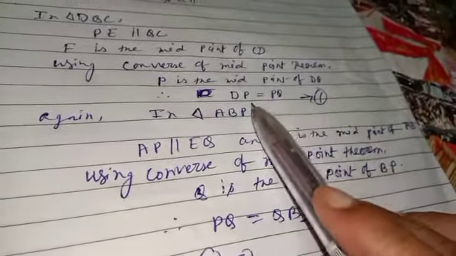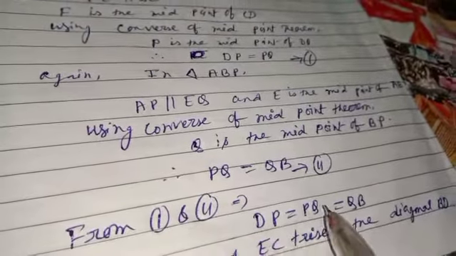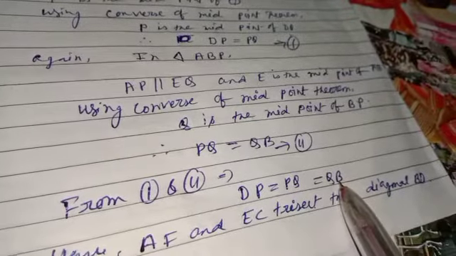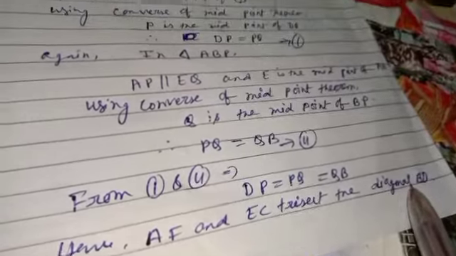In number 1 we got DP is equal to PQ, and in number 2 we got PQ is equal to QB. That means from 1 and 2 you can say that DP is equal to PQ is equal to QB. So what we wanted, we have got here. Hence AF and EC trisect the diagonal BD. I hope all of you understood this. Next.